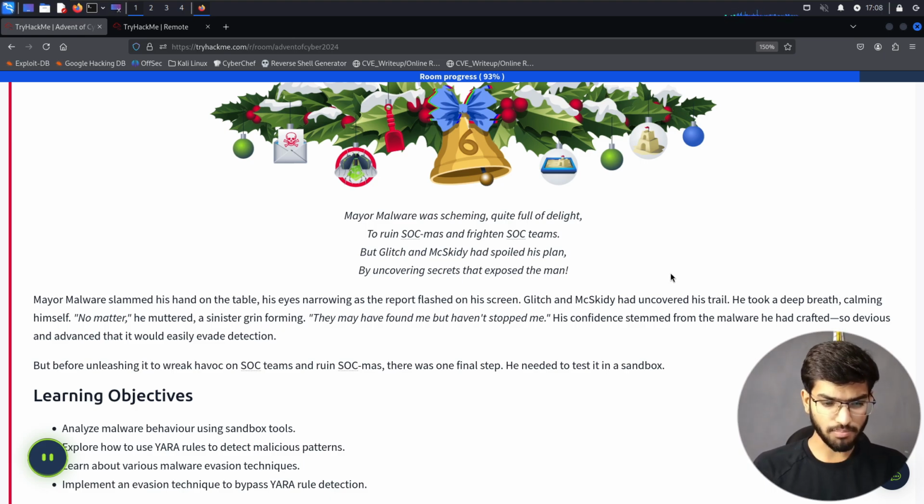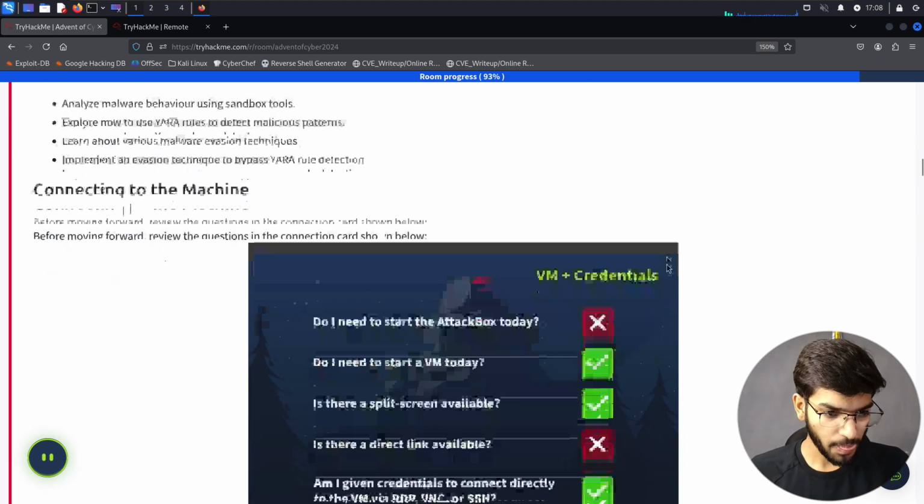No matter, he muttered, a sinister grin forming. They may have found me, but haven't spotted me. His confidence stemmed from the malware he had crafted, so devised and advanced that it would easily evade detection. But before unleashing it to wreak havoc on SOC teams and ruin SOC-mas, there was one final step. He needed to test it in a sandbox. So, what is a sandbox? Let's learn that first.